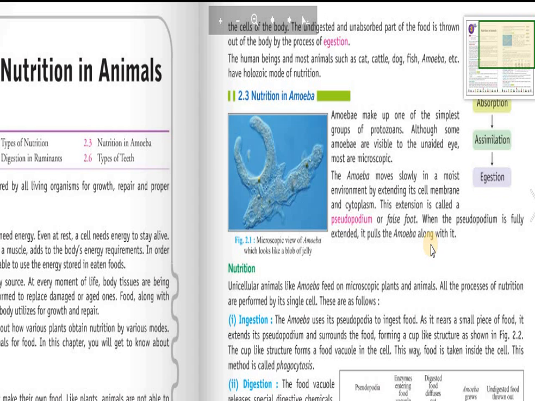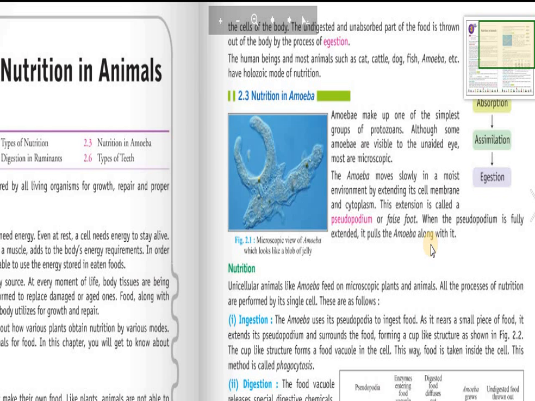So, as we know, amoeba is a protozoa which is microscopic in nature, which means we cannot see it with the naked eye, and it also doesn't have a definite shape.